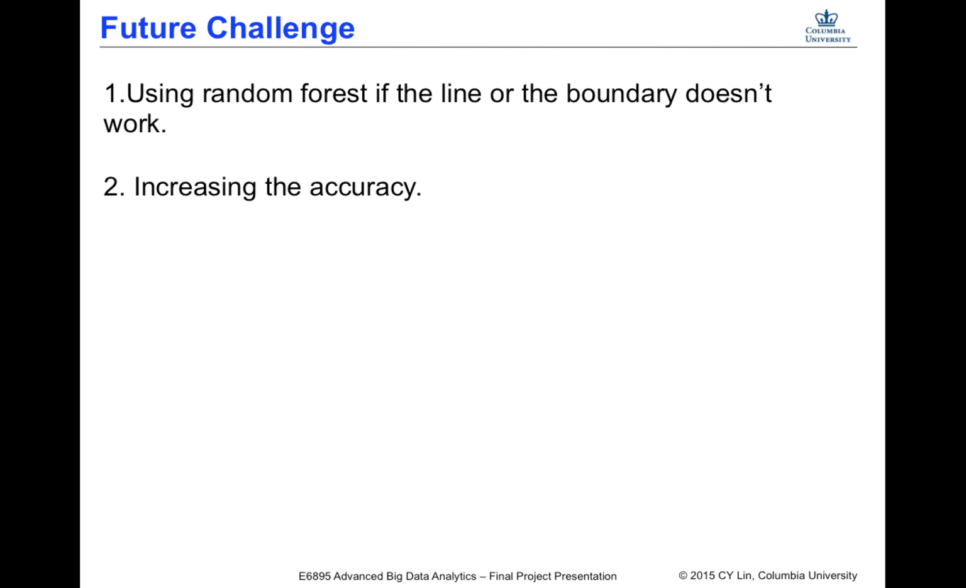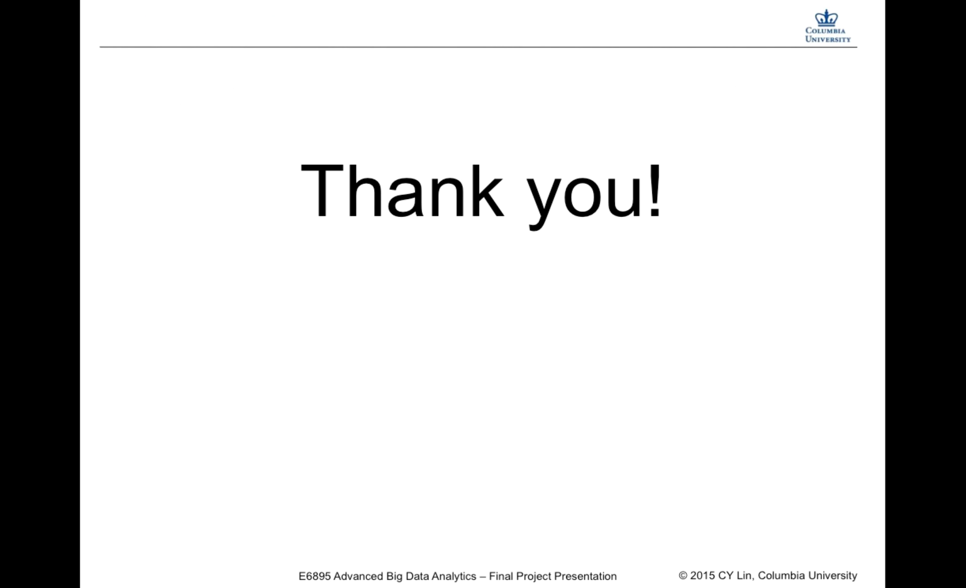Here is our future challenge. The first one is, if the line or the boundary doesn't work, we should use random forest. The second is we should increase our accuracy. The accuracy right now is about 85%. So thank you, and let me show you the code.